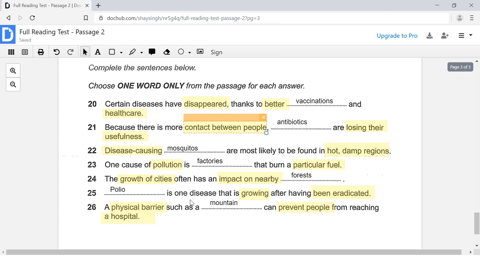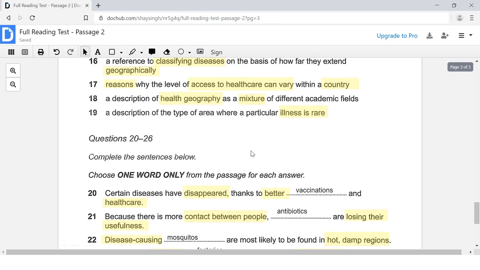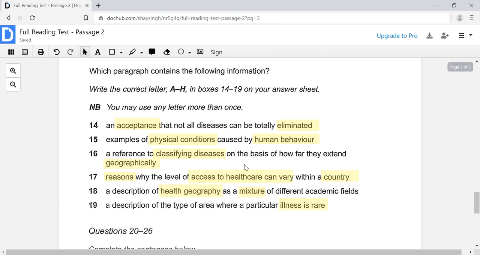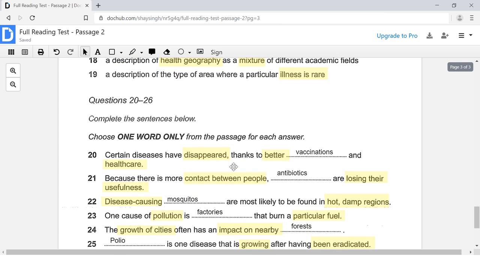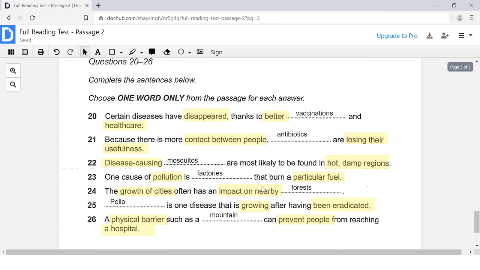And there we go. We are now finished with the sentence completion questions, and we are now going to return back to these paragraph location questions. And guys, when we start to answer these questions, you're going to see how much easier it is to answer these questions now, because now we are already familiar with this reading passage because we did these easy questions first.